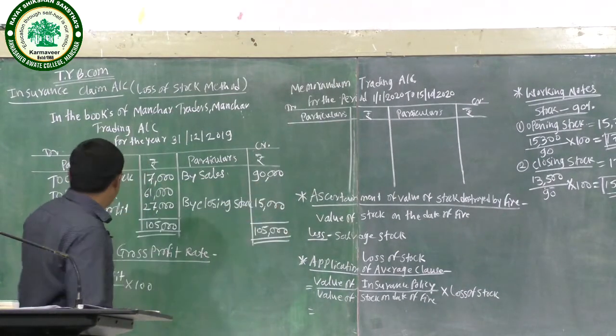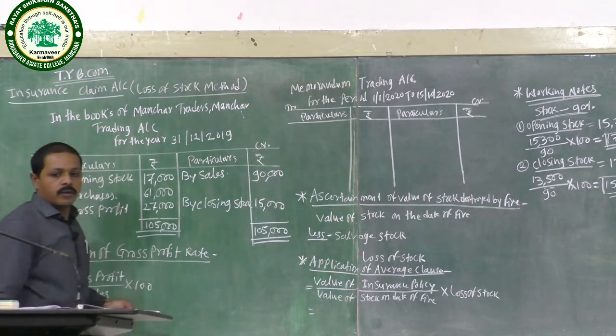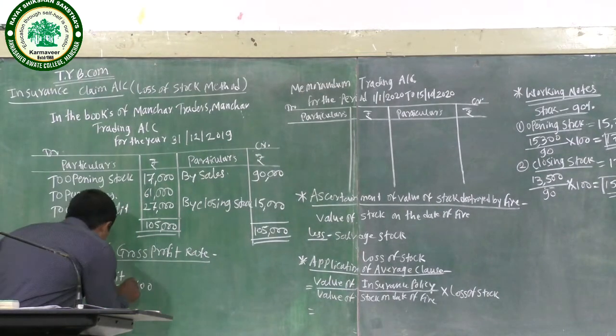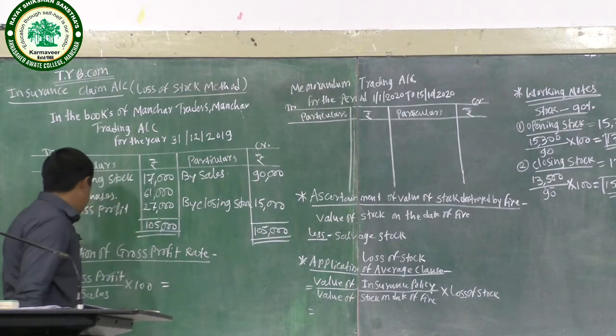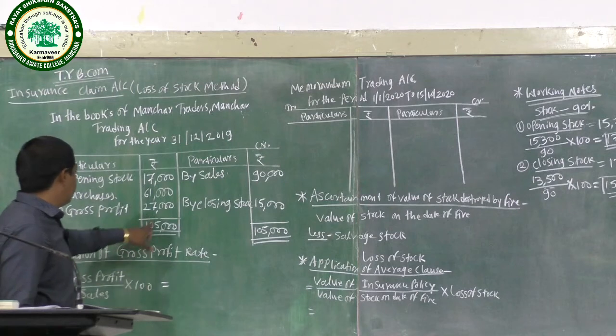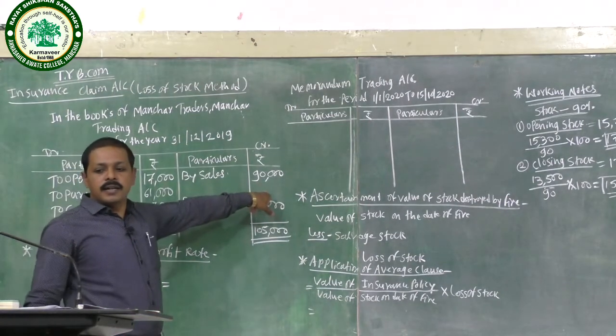Next, calculation of the gross profit rate. The formula is gross profit divided by sales into 100. Here gross profit is 27,000 and sales 90,000.